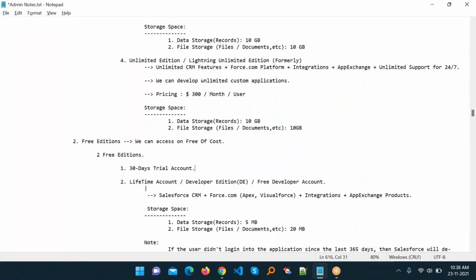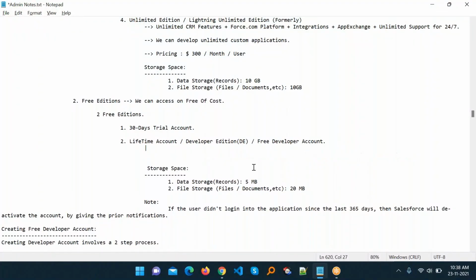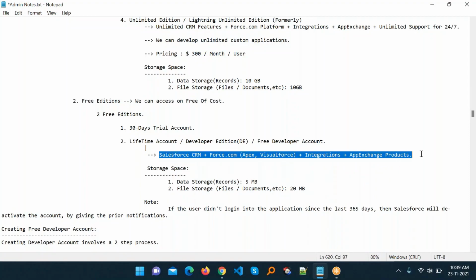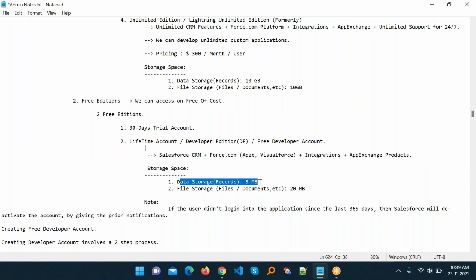Okay, under this second point you can see Salesforce CRM plus force.com platform integration, Apex Exchange, all the things you can see under the free CRM. Then storage capacity: we have some limitation because it's free, so Salesforce provides only this much storage. Data storage records we can store up to 5 MB, file storage and file documents 20 MB. So it has some limitation because it's free, so most companies don't use this free edition because it's for learning or training purposes.